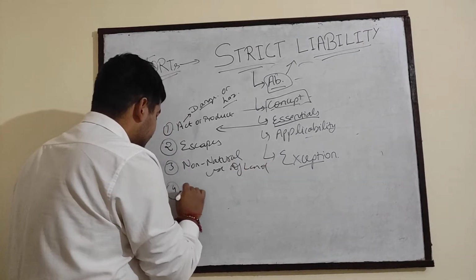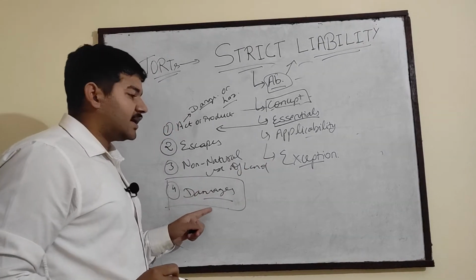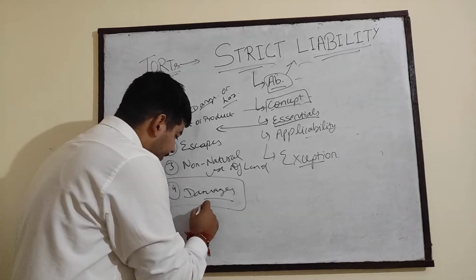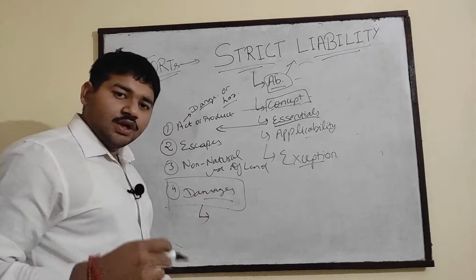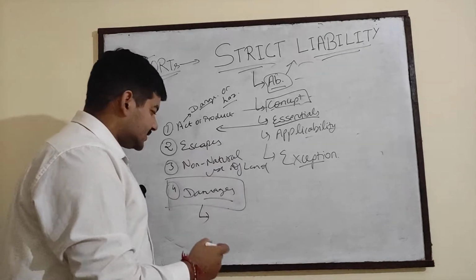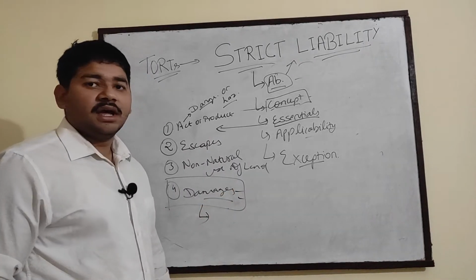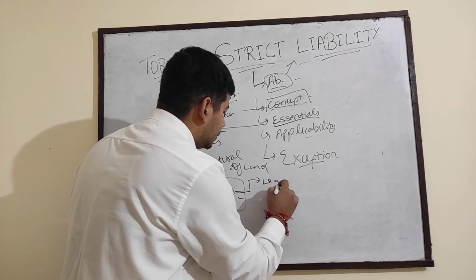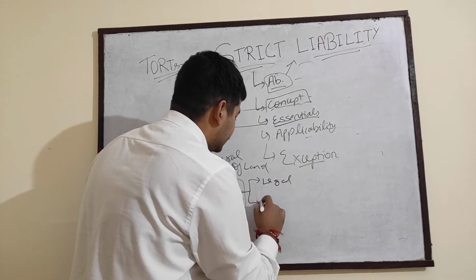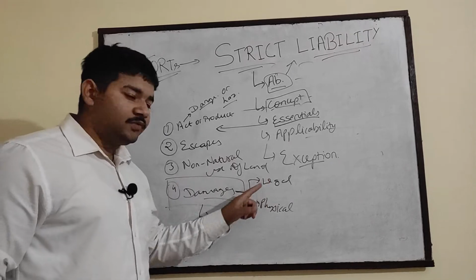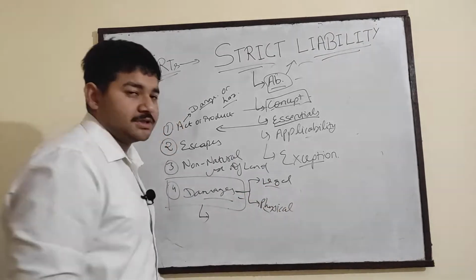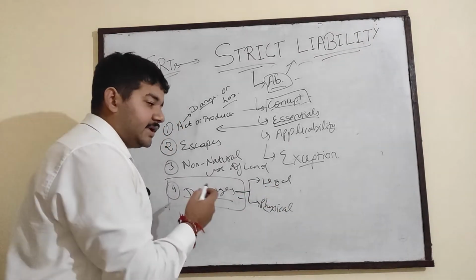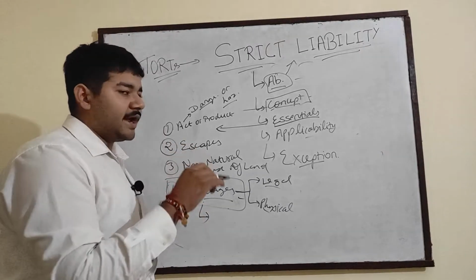Fourth is damages. For the occurrence of any offense, this essential is very important. If there is no damage, either legal or physical, there is no offense. Damages can be of two types, legal damage or physical damage, so any kind of damage can count.